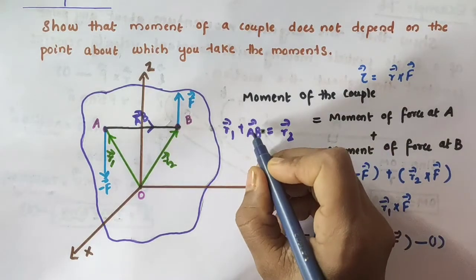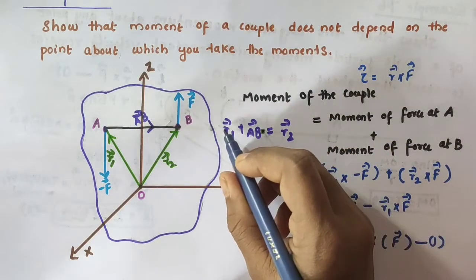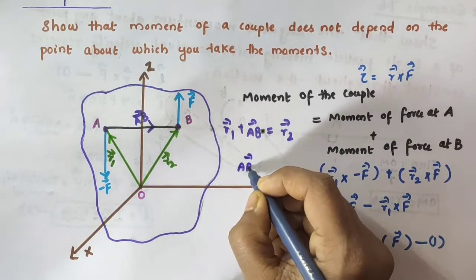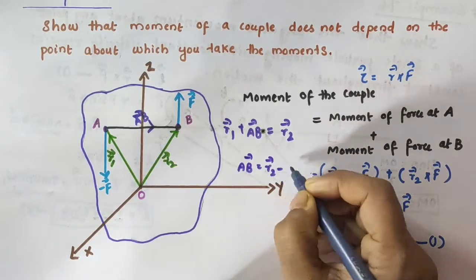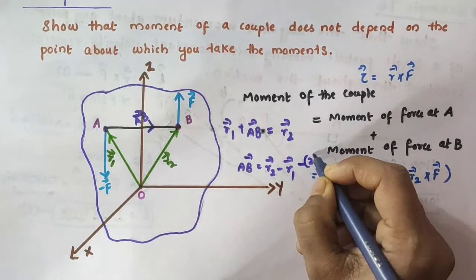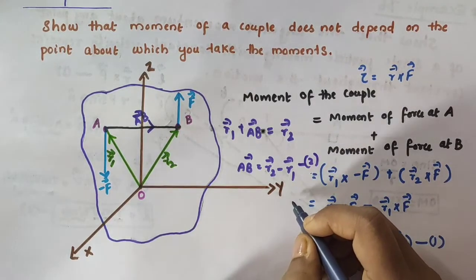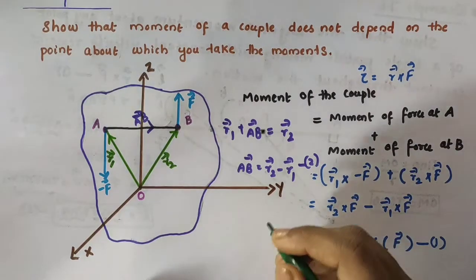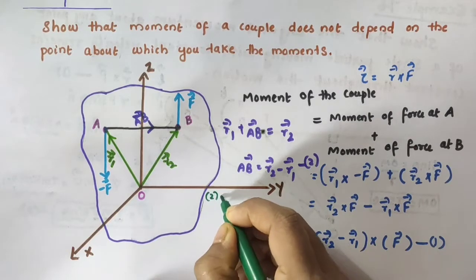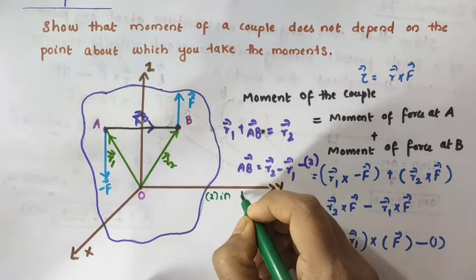So by applying the triangular law of vector addition, vector r1 plus vector AB is equal to vector r2. I am taking vector r1 to this side, so that becomes minus vector r1. So here we have vector AB equal to vector r2 minus vector r1. I am taking this as equation number 2. Next, I am going to substitute equation number 2 in equation number 1.